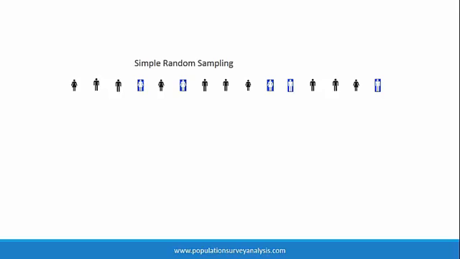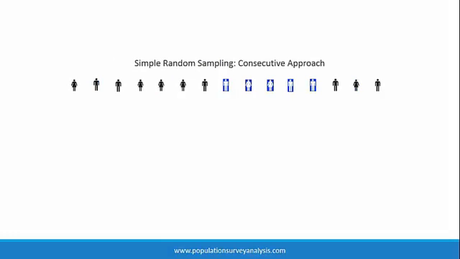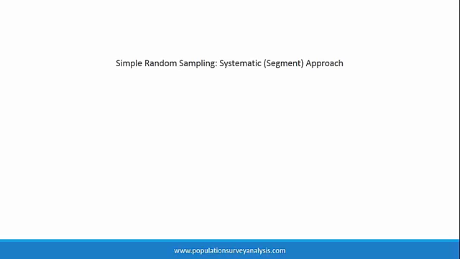Variants on the simple random sampling method include consecutive sampling, whereby the researcher chooses a random spot in the order of individuals and samples everyone until the target sample size is met. Another simple random sampling method is called systematic or segment sampling, whereby the researcher chooses a random spot in the order of individuals and samples every kth individual until the target sample size is met. For these methods to be valid, the order of the individuals must be random.